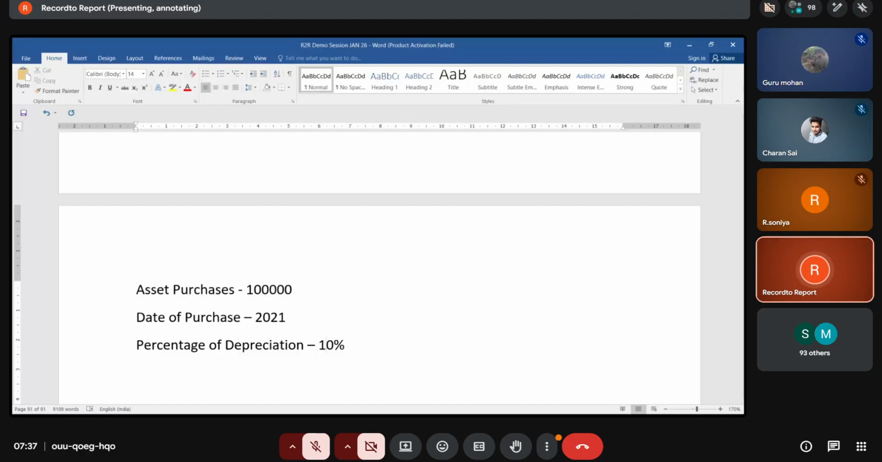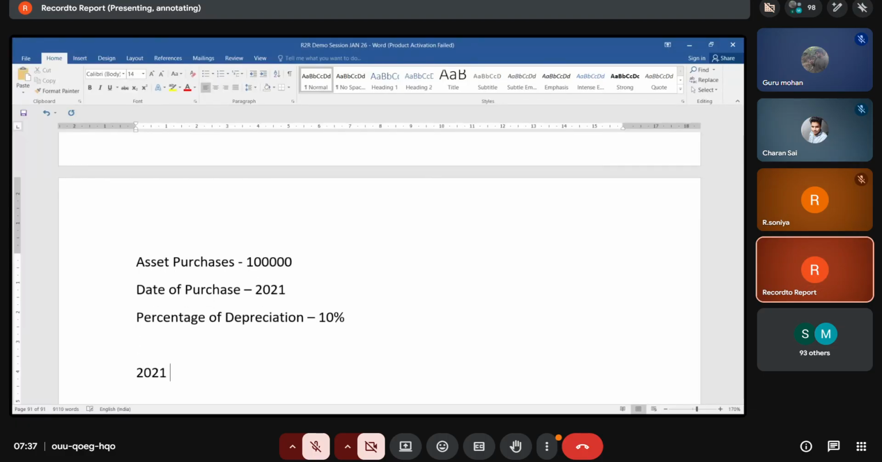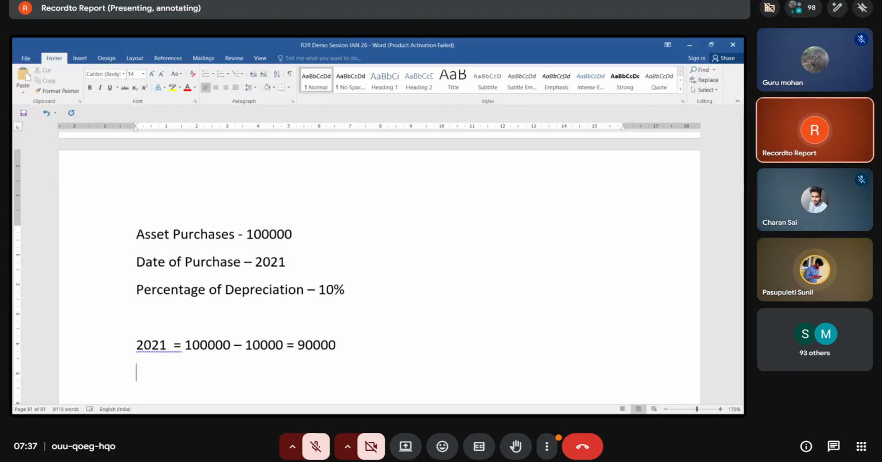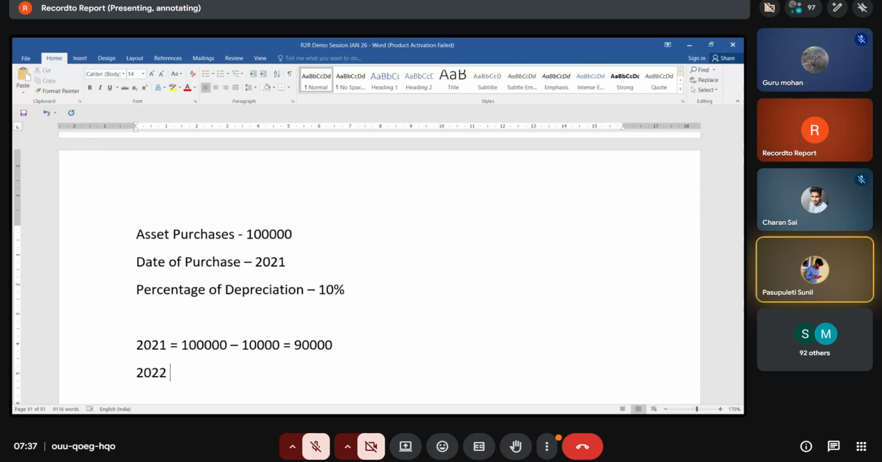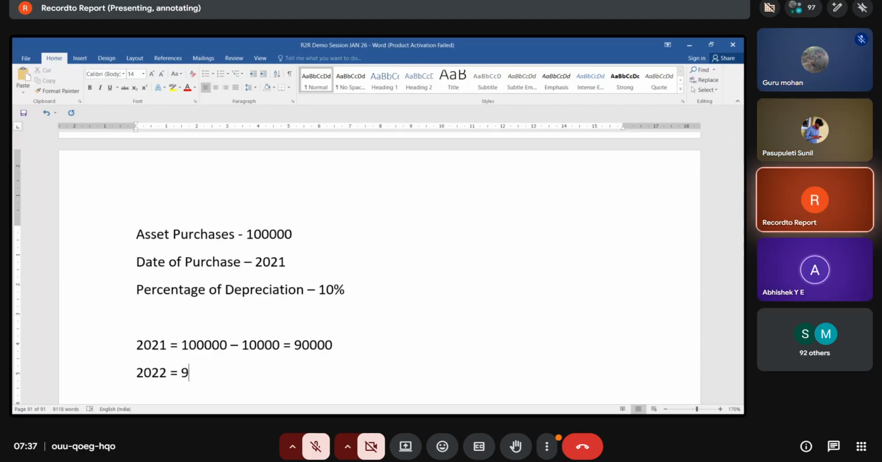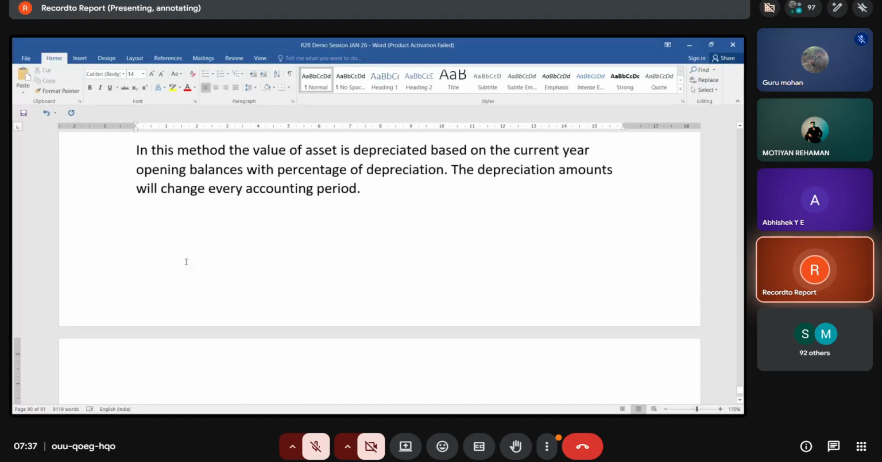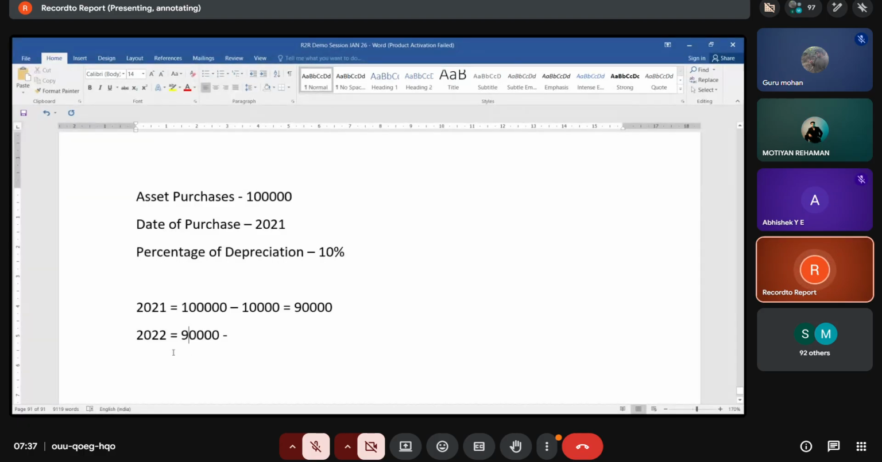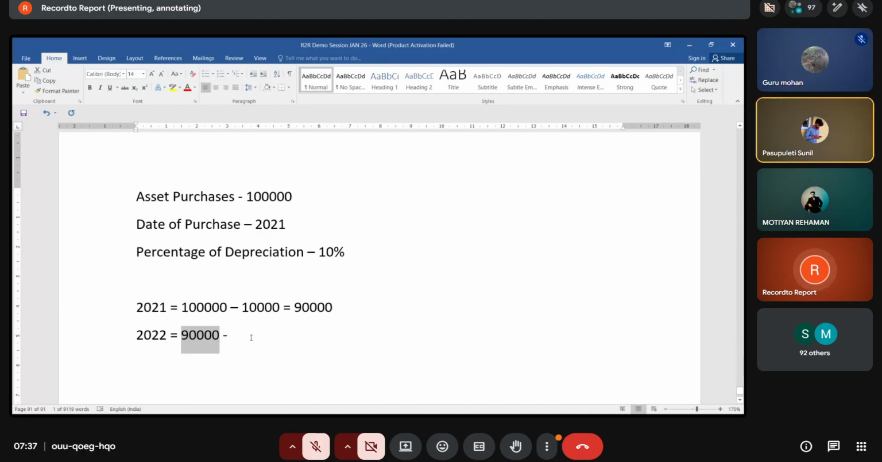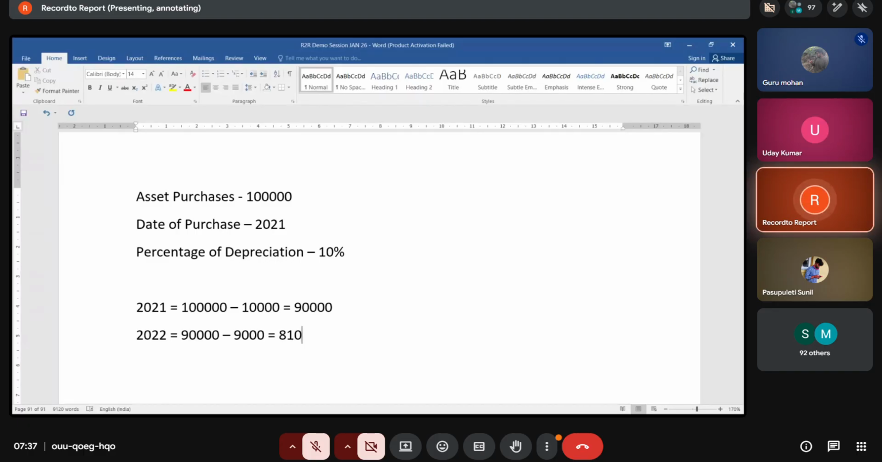Okay, so 10%. So 2021, what is the value of asset? It is 1 lakh minus how much amount, guys? Minus 10,000. Also 90,000. In this method, on which basis will the percentage of depreciation be calculated? Is it on 1 lakh or 90,000? 90,000. As I told you, the depreciation is calculated on the opening balance. So what is the opening balance of 2022? 90,000. Depreciation here 9,000. So what is the closing balance? 81,000.